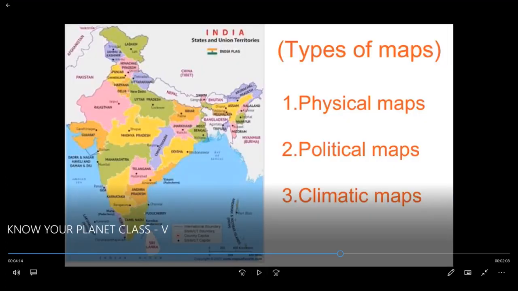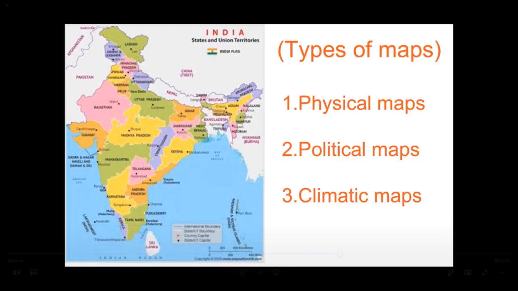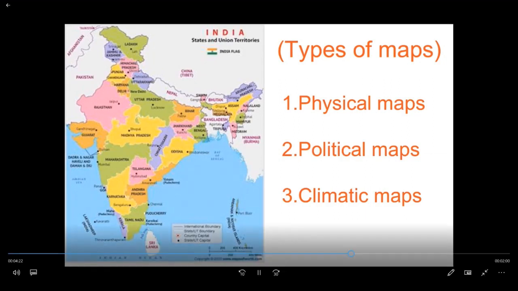There are three types of maps: physical maps, political maps, and climatic maps. See, this is an India map, with states and union territories. We can identify the physical features through the physical maps. In the physical map, we can find out the rivers and mountains. In political maps, we can find out the countries and continents. In climatic maps, we can know the weather conditions.